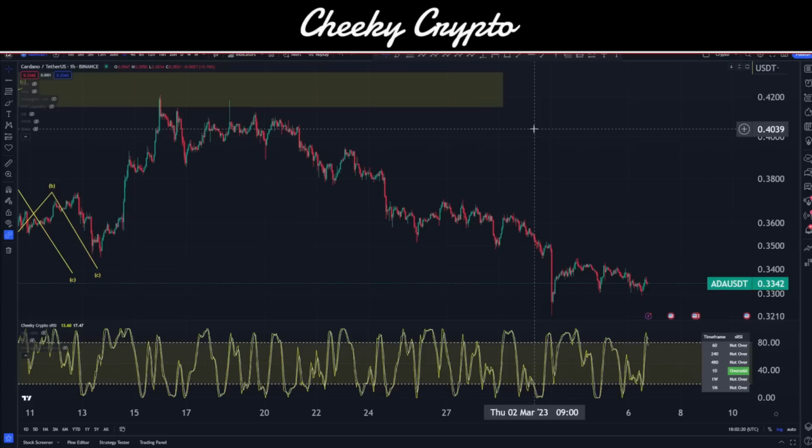We're going to be taking a look at a couple of things in this video. We're going to be taking a look at Elliott wave theory in the first part, and then we'll take a look at smart money concepts in the second. So let's get right down into it. Cardano paired up with USDT on the hourly chart, and Binance is the data source.